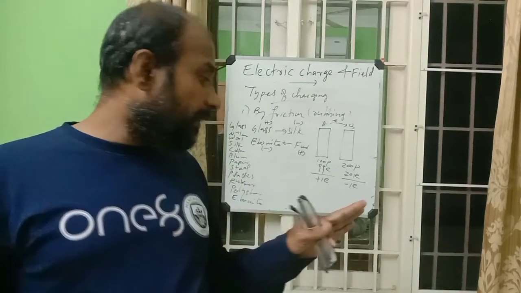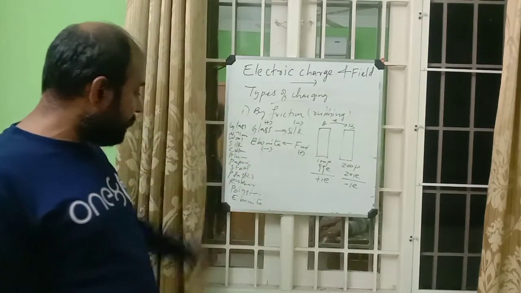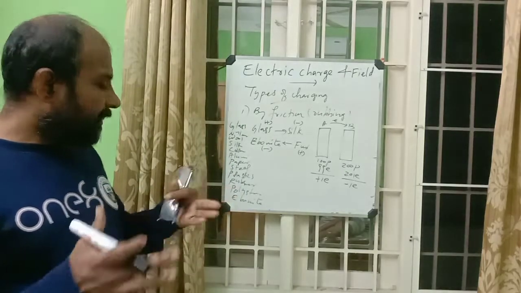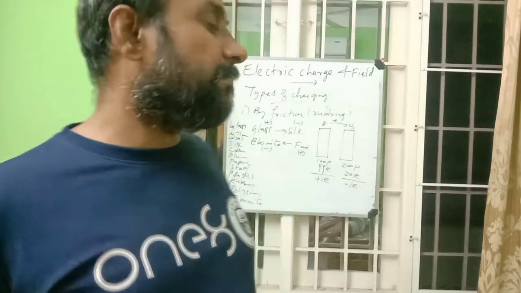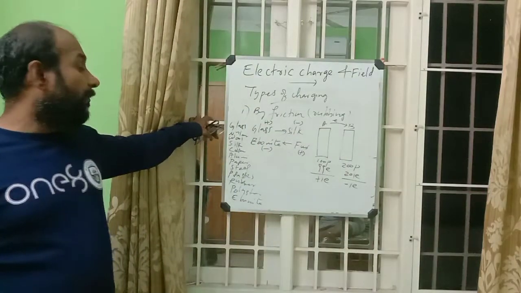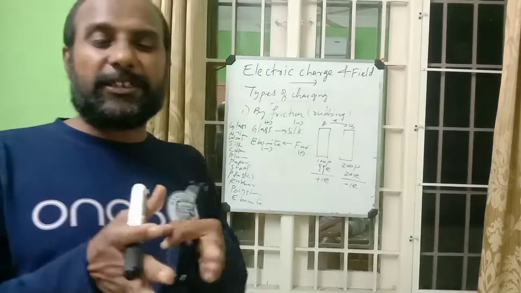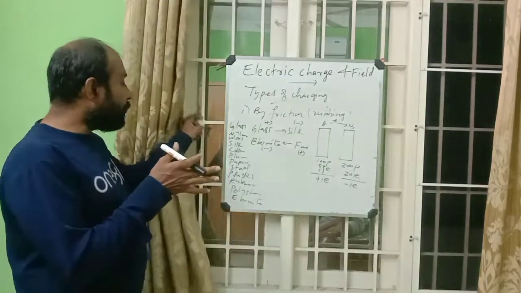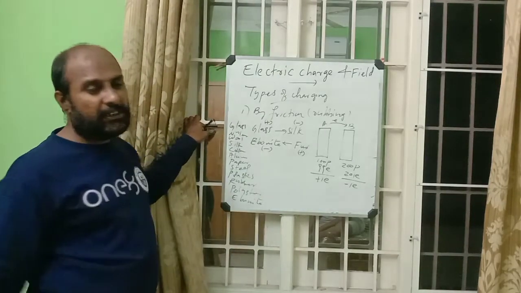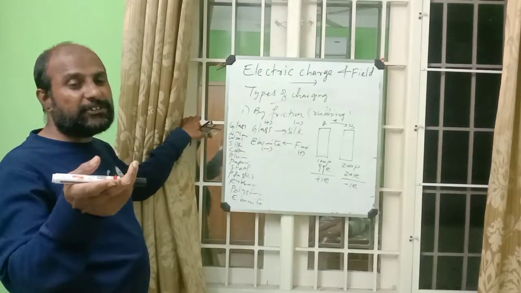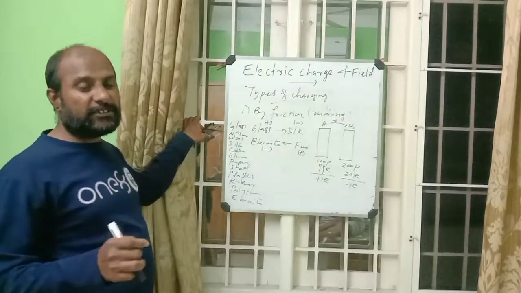If you have this series in your mind, some questions may come in exams. What happens when wool and silk are rubbed together? Then you can write the answer: electrons will transfer from wool to silk, and wool becomes positively charged and silk becomes negatively charged.